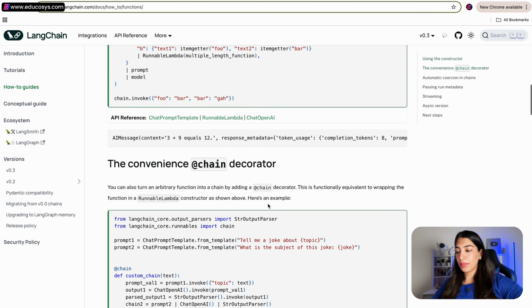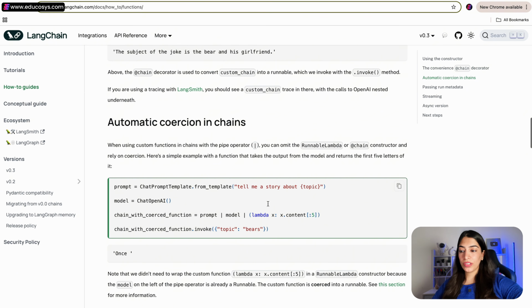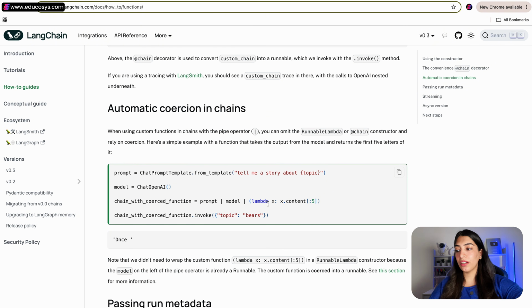Let's look at one more example that's given in the documentation to be absolutely sure that you are understanding what's happening over here. So here they have created a prompt, and the input that they're giving to the prompt is that the topic is bears. Okay, so this is the dictionary input that they're giving. Tell me a story about, so the topic is bears right now. They created the model, passed the prompt to the model, and then whatever was the output, they got the content.